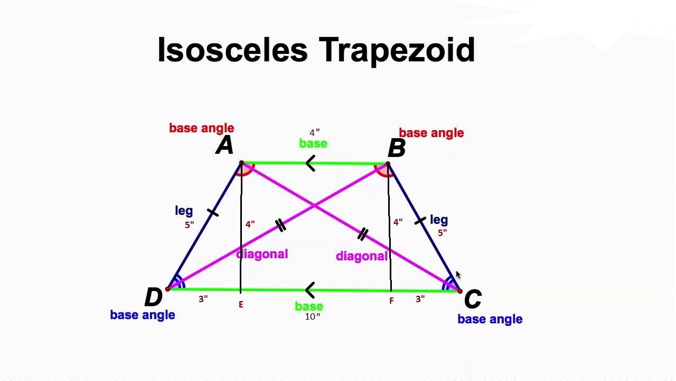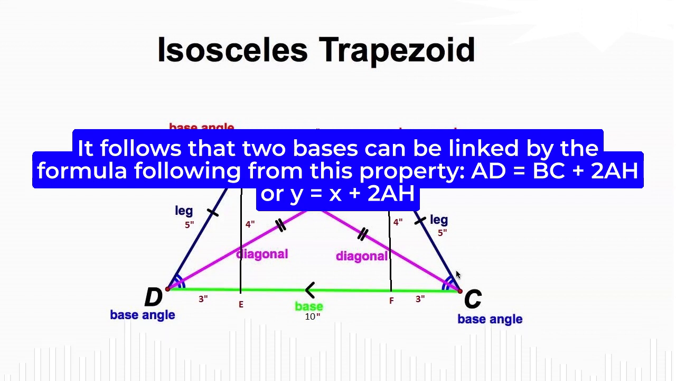Step 6. Remember the property of an isosceles trapezoid: the heights emerging from the top of the trapezoid cut off equal segments on a large base. It follows that two bases can be linked by the formula following from this property: AD equals BC plus 2AH, or Y equals X plus 2AH.